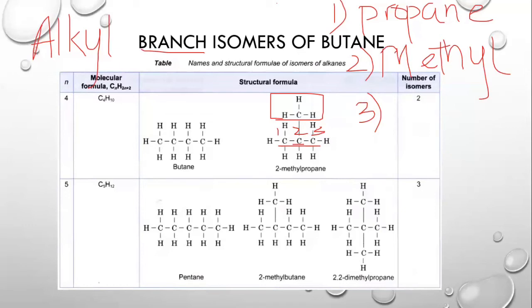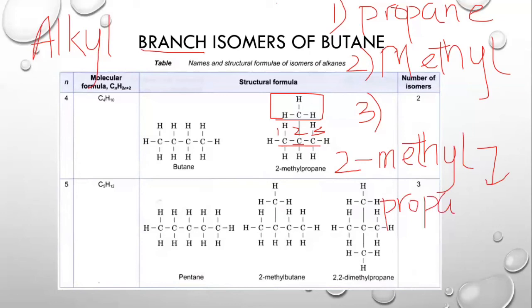How do we name it? First of all, we write the number of the carbon where the branch is attached, which becomes 2. Then we write the branch name. Then we write the longest carbon chain, which is propane. So this becomes 2-methylpropane, as it is written over here.